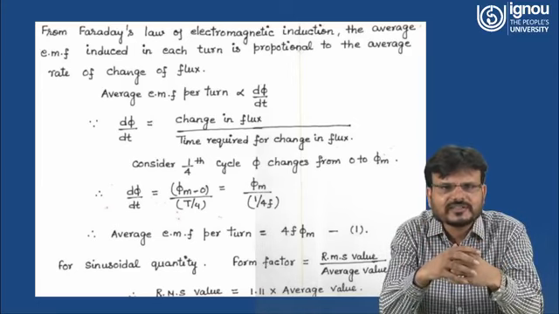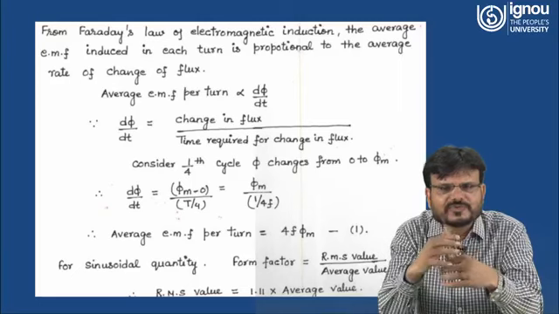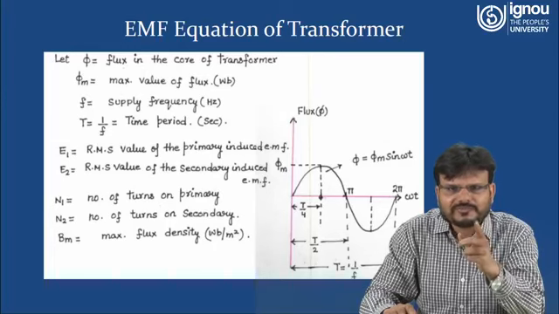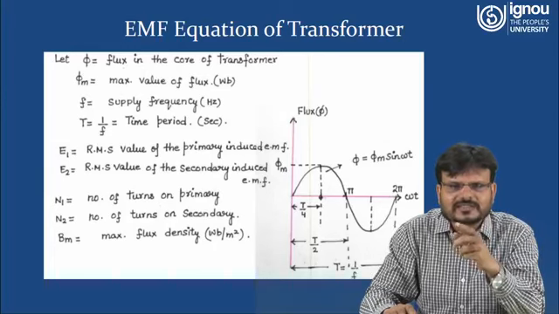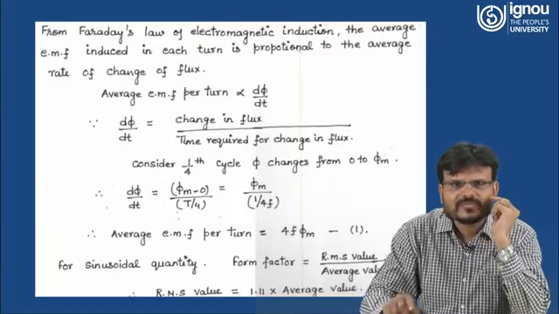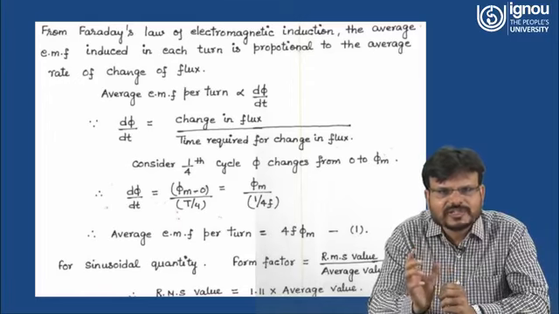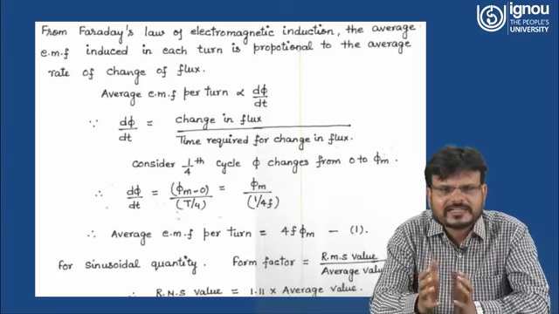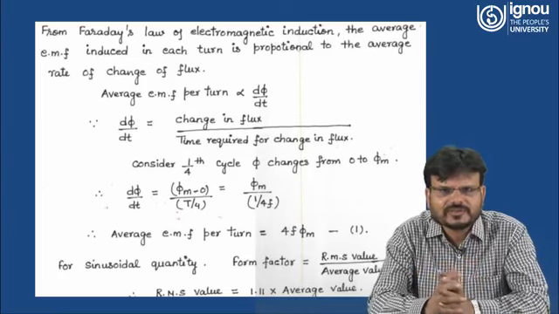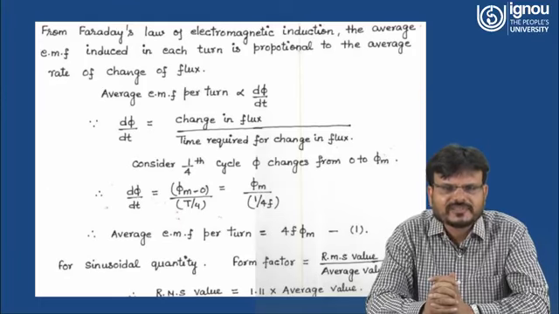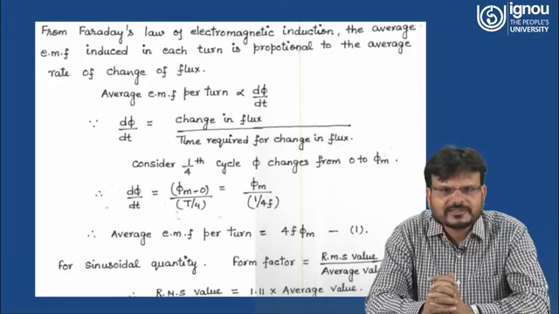So we consider 1 by 4 cycle of phi, where it changes from 0 to maximum. Here you can see at 0, phi is equal to 0, and at T by 4, phi is phi maximum. So d phi over dt is equal to what? Change in flux from 0 to T by 4 is phi m minus 0, that is phi m, and time is T by 4 minus 0, that is T by 4. So d phi over dt can be written as phi m upon T by 4, and T by 4 can be written as 1 upon 4f. So the average EMF per turn is equal to 4f phi m, right?